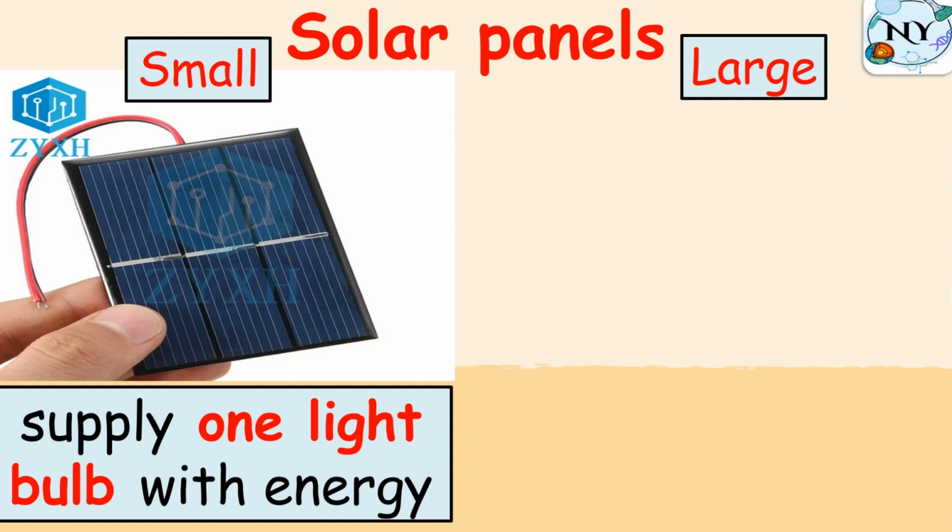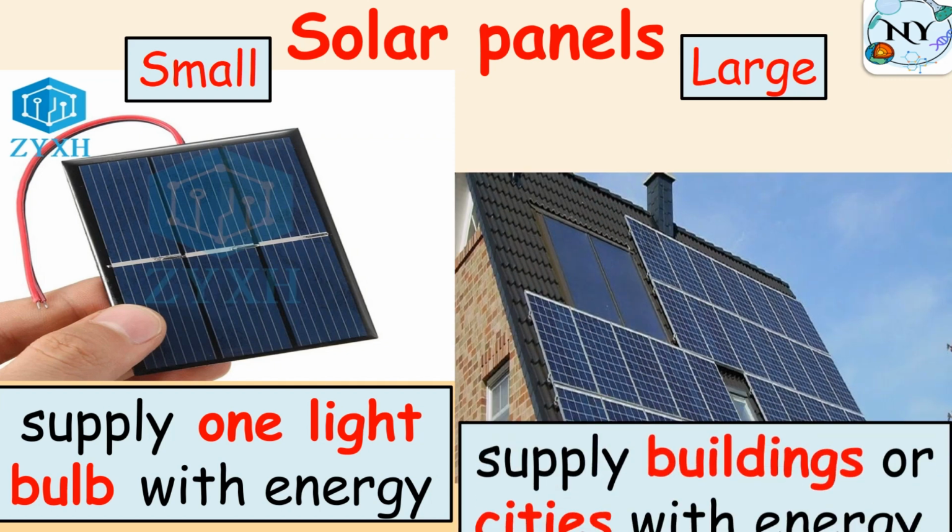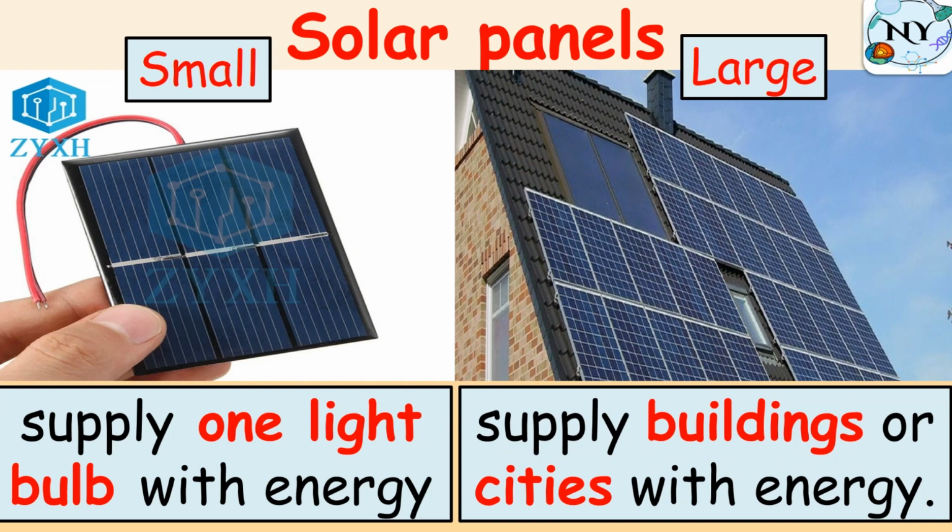One of them is small, okay, and it can supply only one light bulb with energy. And also we have large solar panels that we can place on the roof of houses to supply the whole building with electrical energy, or to supply cities with electrical energy. So this tool is called solar panels, and we have two sizes of it, small and large, okay? It absorbs which energy? Great, solar energy, and changes it into electrical energy.